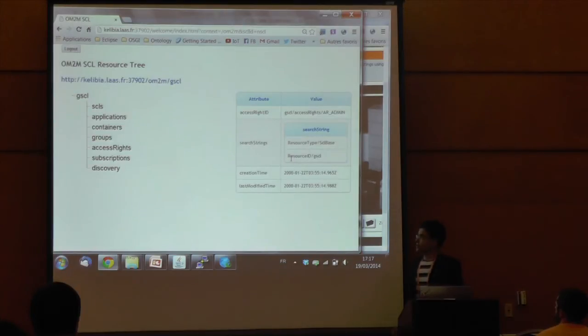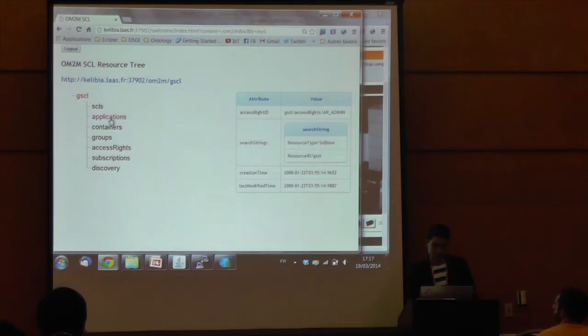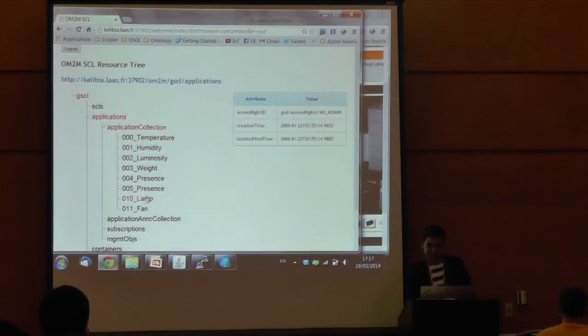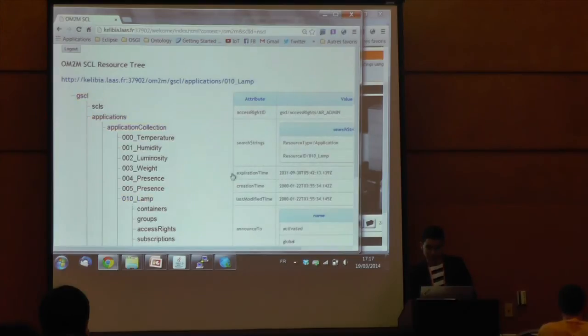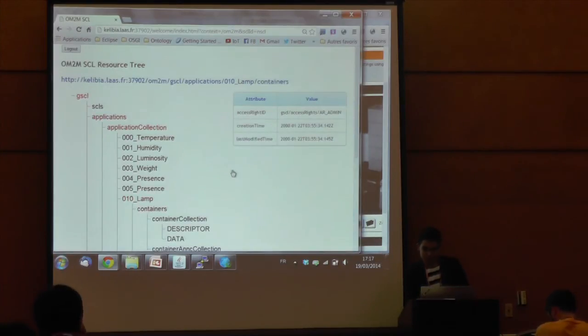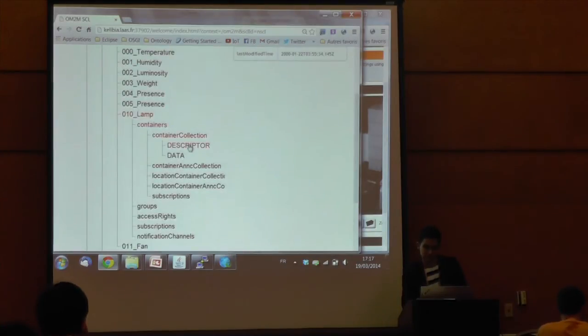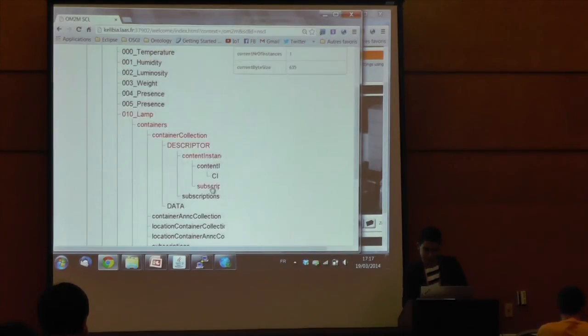And when I click here, all my requests will be redirected from the M2M server to the BeagleBone Black gateway. I can list all the applications. I can move directly to the LAMP one. Each application can have several containers, at least one container to store the description of the application and another one to store the data. Let's move to the description.